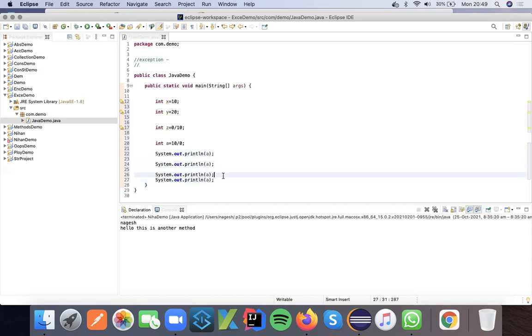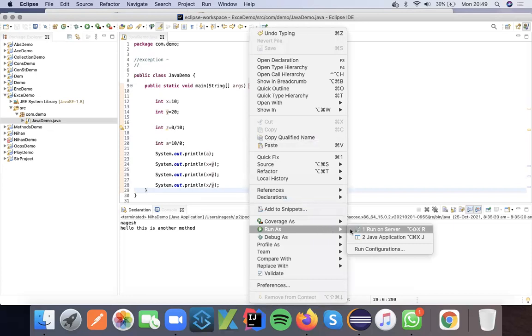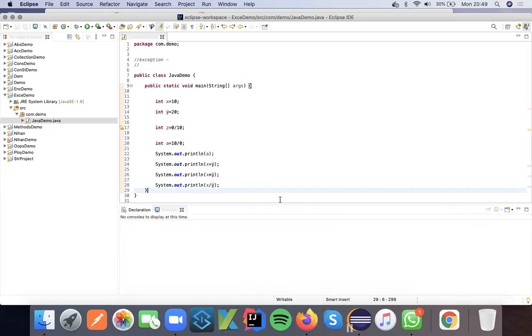So multiple statements I'm writing. Let me explain in detail: x + y, x + x * y, x * y, and x / y. You are writing multiple statements, right? And you are running the program, and you can see what will happen.